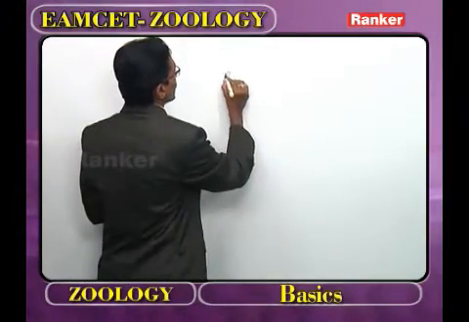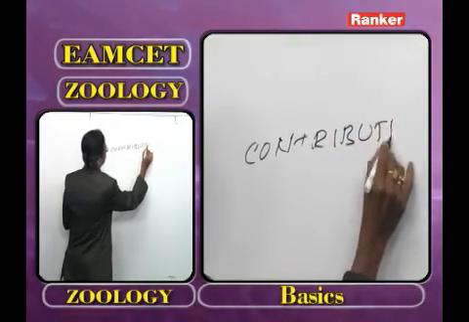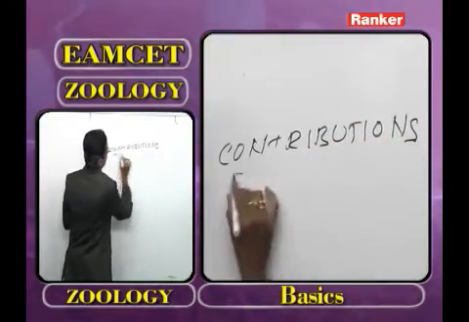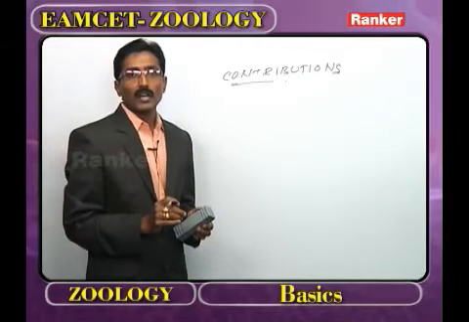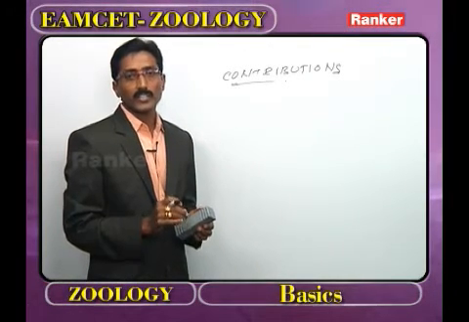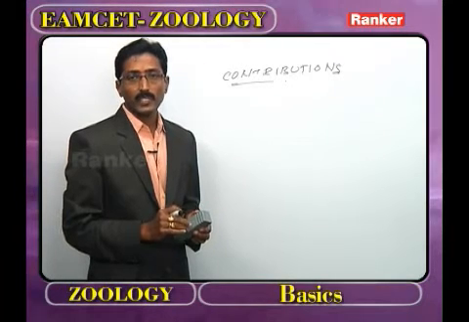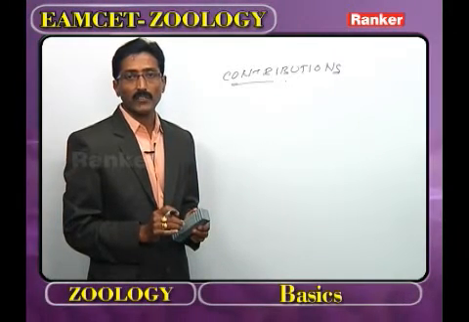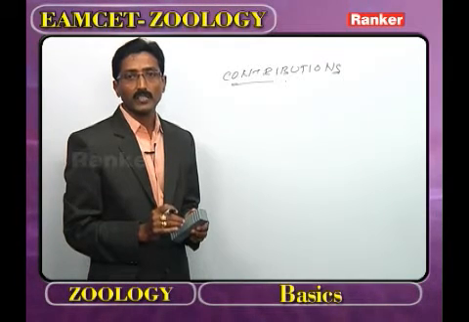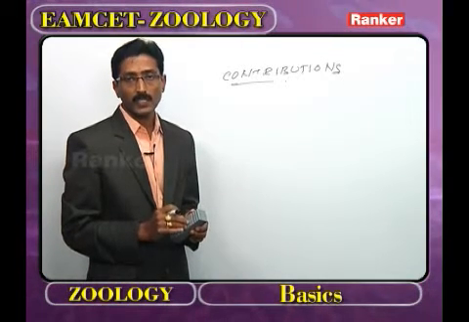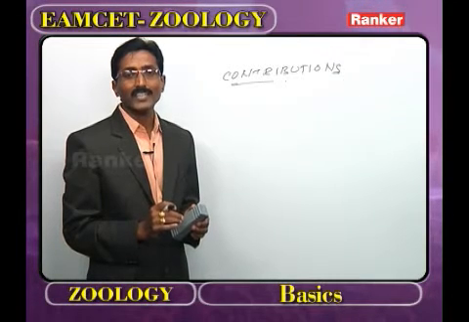Now, after this, what is the next part? That is contributions. Under this, we have to discuss Buffon, concerned with natural history; Cuvier, concerned with comparative anatomy; Bernard, concerned with homeostasis; Charles Darwin, concerned with the natural selection theory; and Gregor Johann Mendel, concerned with inheritance.